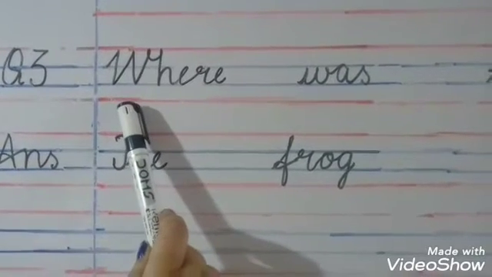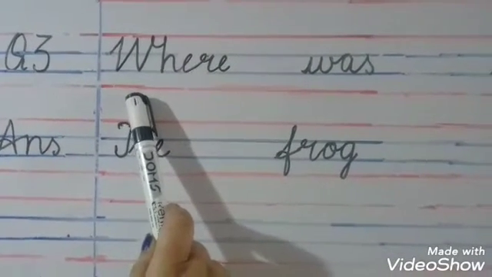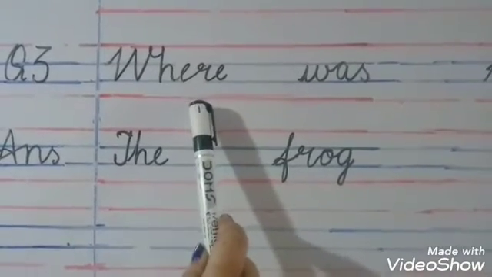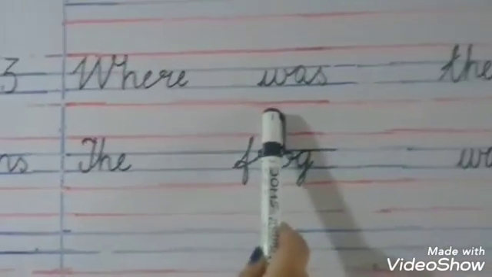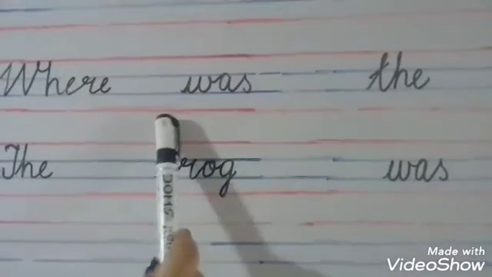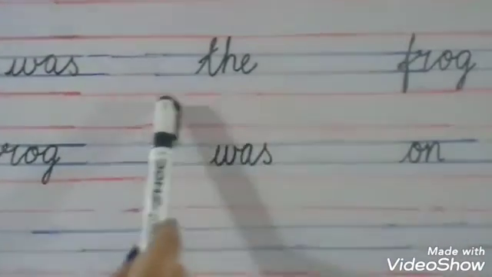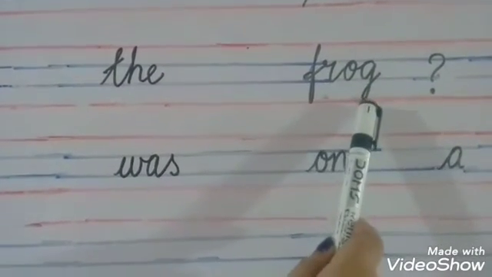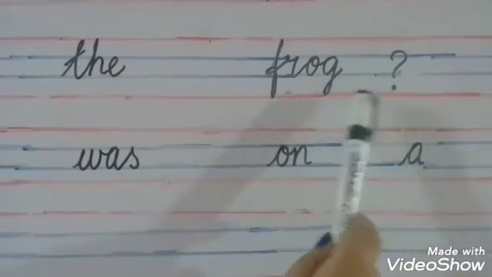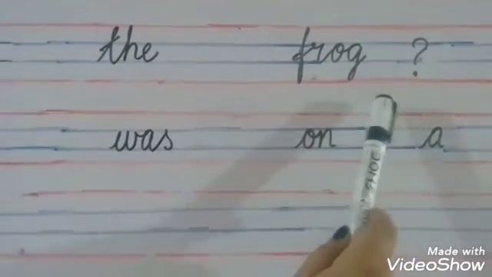letter W, W with the capital letter, W-H-E-R-E, where, W-A-S, was, T-H-E, the, F-R-O-G, frog, question mark, because this is a question. Next line we are going to write the answer.